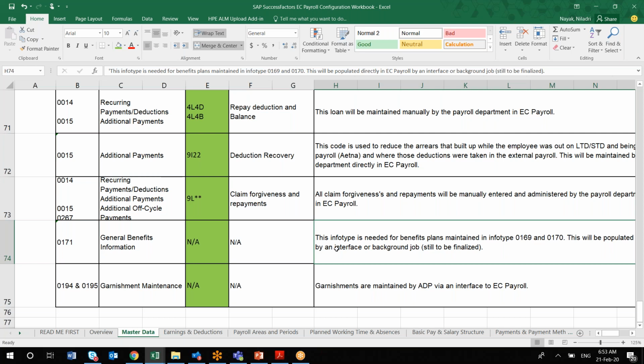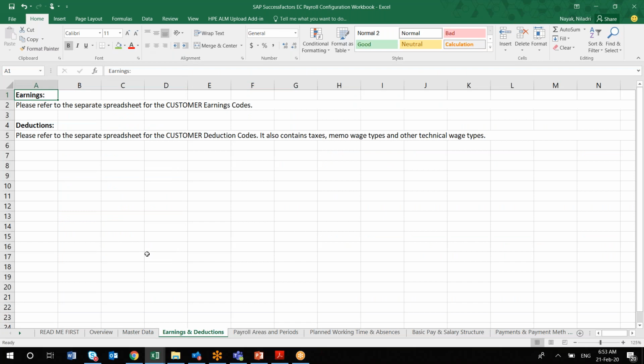You can mention these things, and this EC payroll workbook will be a live document wherever you are having any changes. You just have to get sign-off from the customer that these are the changes they have requested, and we are going to change our configuration as well. So you have to make this communication very clear, like these are the things we are changing, and you just get sign-off on whatever you have said. Okay, so that you can communicate with the client.